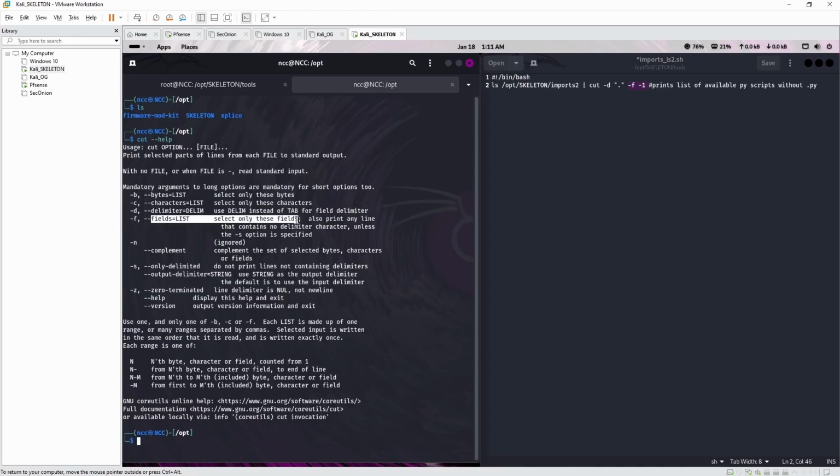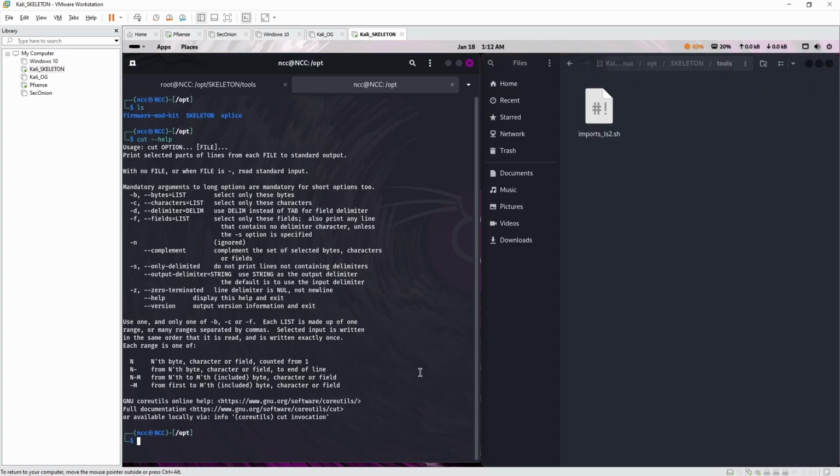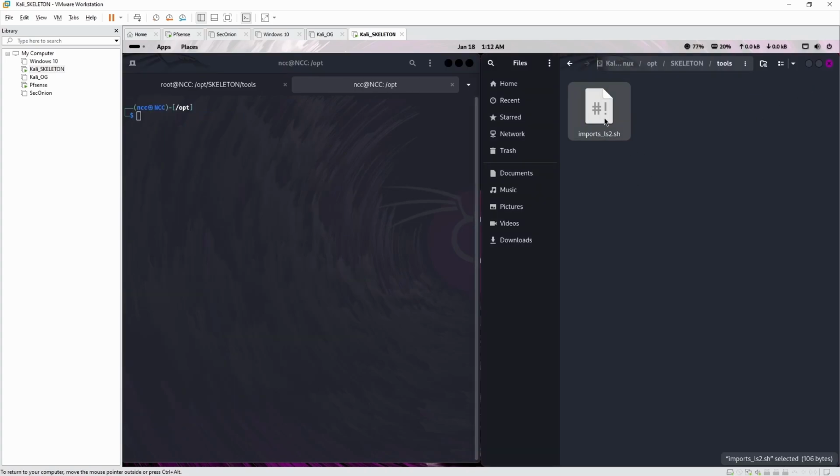So select only these fields, which is pretty much first field, and d is delimiter. So the delimiter identifies what you're cutting. You can do it by space, you can do it by whatever, but in this case we're doing it by dot because .py. It prints a list of available py scripts without .py. Perfect. Ctrl S to save, close. Now let's clear this. I'm jumping the gun a little bit. This script is used in the skeleton, so I'll just copy paste it now, but then we will go through the skeleton and have a look through all that stuff.